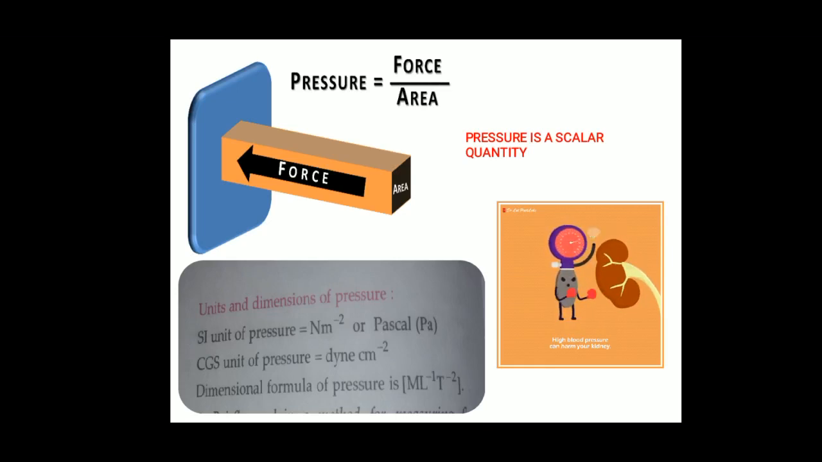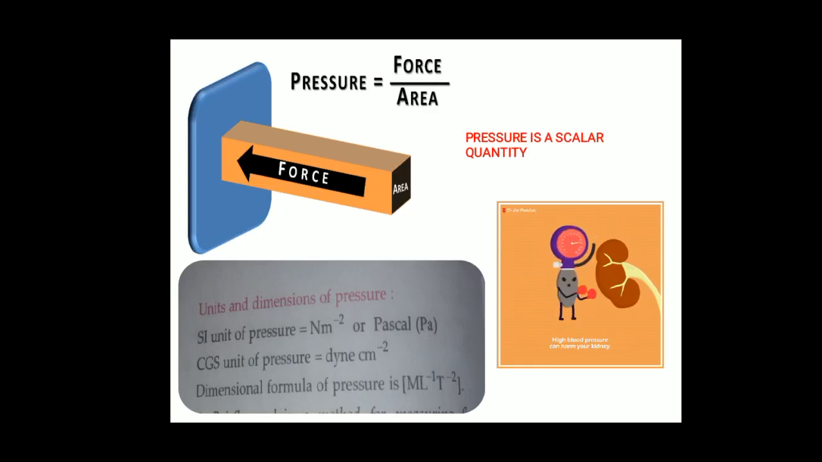So the fluid pressure is defined as the thrust per unit area around that point. If a total force F acts normally over a flat area A, then the fluid pressure is P equals F divided by A. Pressure is equal to force divided by area.